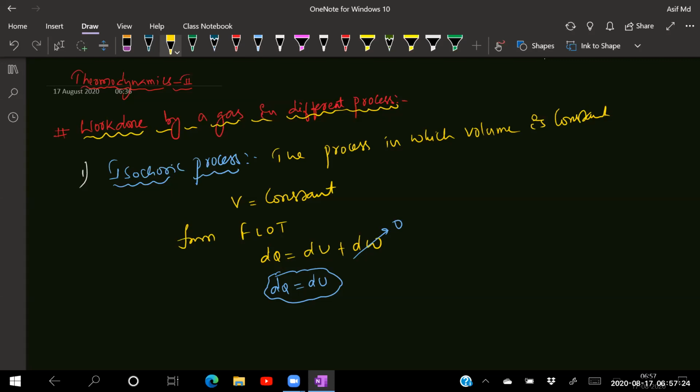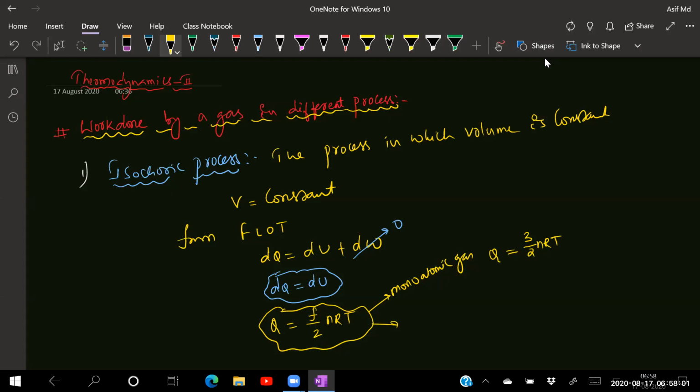From this relation, Q is equal to the U value, which is f by 2 nRT. So this is the Q value in the isochoric process. What is f here? Number of degrees of freedom. So for monoatomic gas, Q is equal to 3 by 2 nRT.